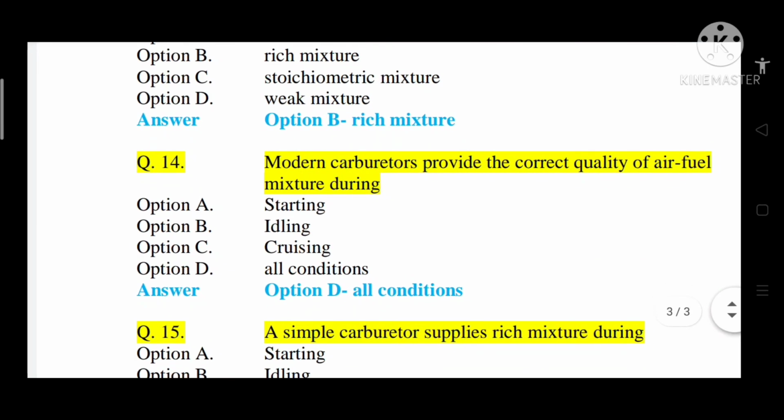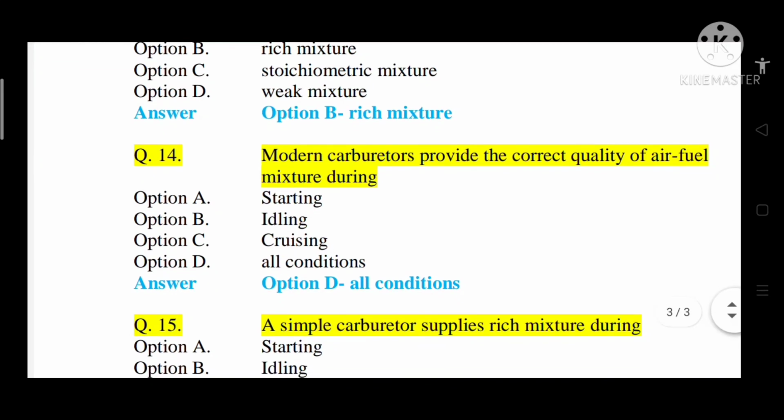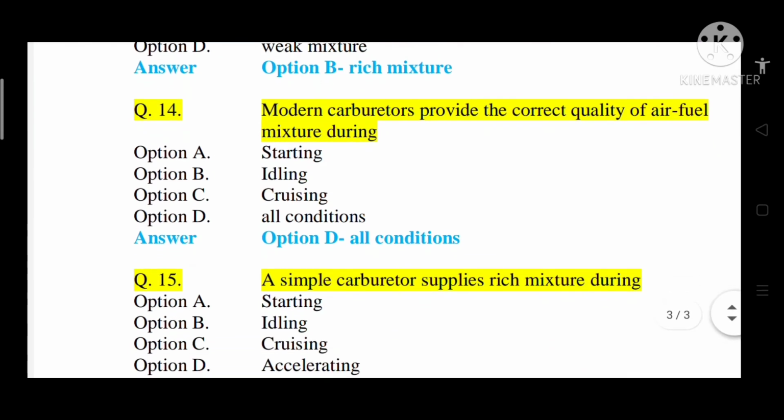Question number 14, modern carburetors provide the correct quality of air-fuel mixture during option A starting, option B idling, option C cruising, option D all the conditions. So modern carburetor is designed to provide the correct quality of air-fuel mixture during all conditions. So option D is correct.